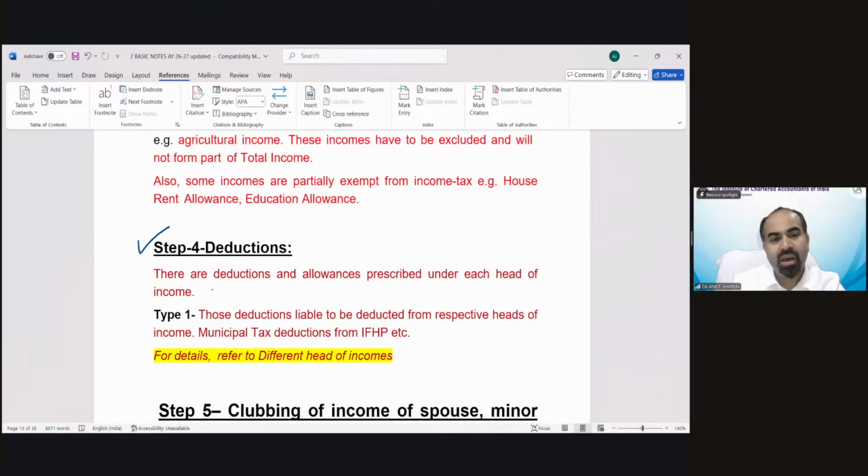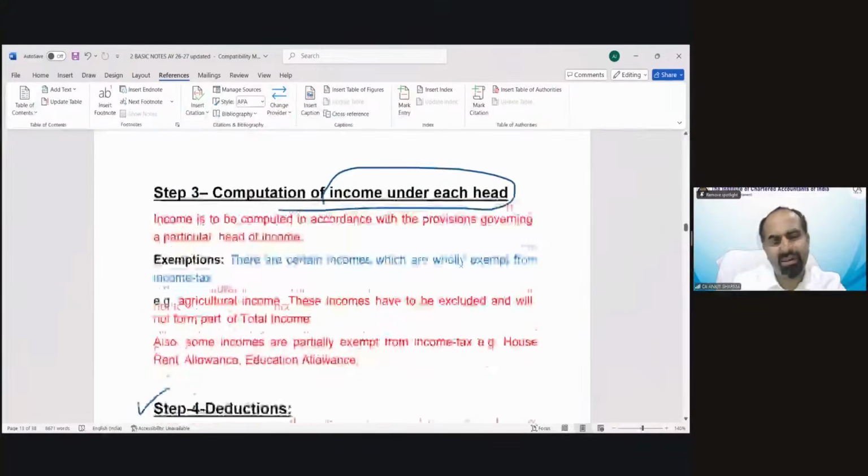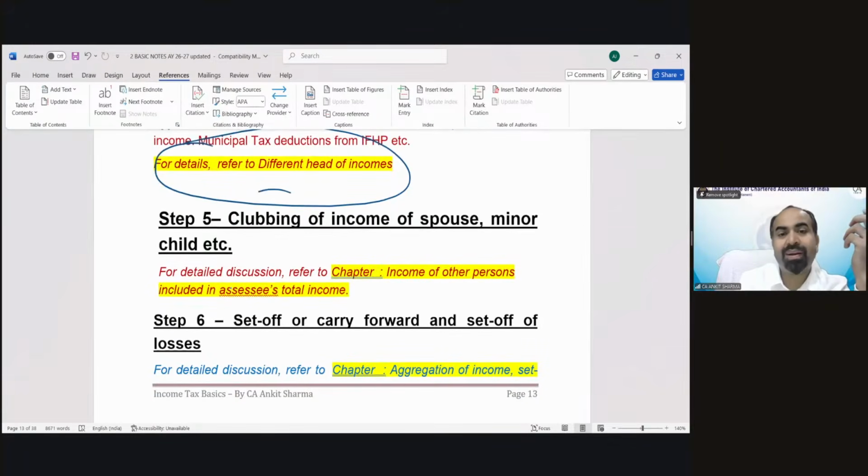You can see in each step it has been written. We will discuss it later in this chapter. In every point it has been written. So these are just the overview to tell you that we have to calculate the residential status, then the heads of income, then the calculation of income. Then we are having some clubbing provision also. Now, what is the clubbing, etc.? We are having the chapter regarding it.